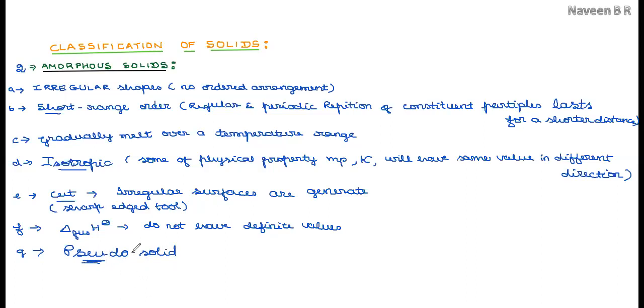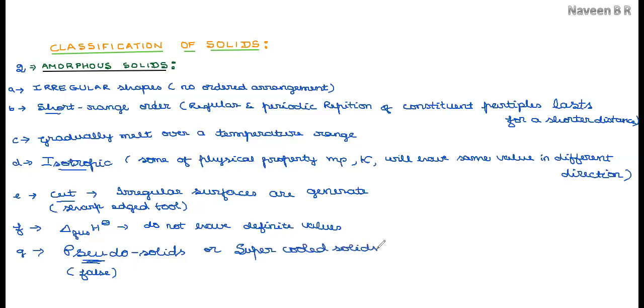We know that the meaning of pseudo is false, as the majority of the properties do not match the regular physical state of matter as solid. So they are considered pseudo solids. One more very important reason to consider amorphous solids as pseudo solids is another name, so you can easily remember: these are also called supercooled solids.